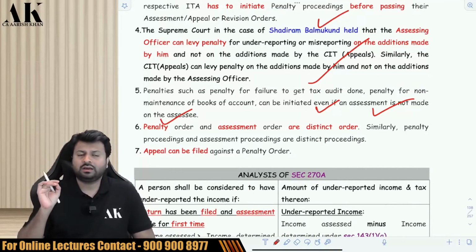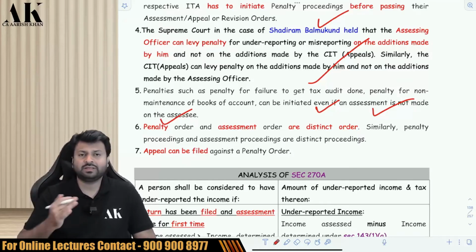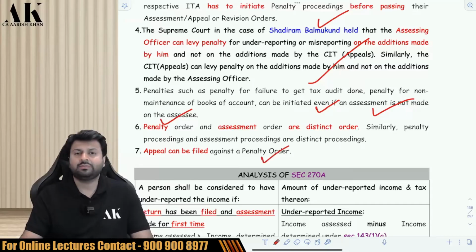Sir, is penalty also a proceeding? Yes, penalty is also a proceeding. The way assessment is a proceeding, appeal is a proceeding, rectification is a proceeding, revisionary is a proceeding, the same way penalty is also a proceeding, and penalty is also completed by passing a separate order, the penalty order. And if you are not satisfied with the penalty order, you can file an appeal against the penalty order also.